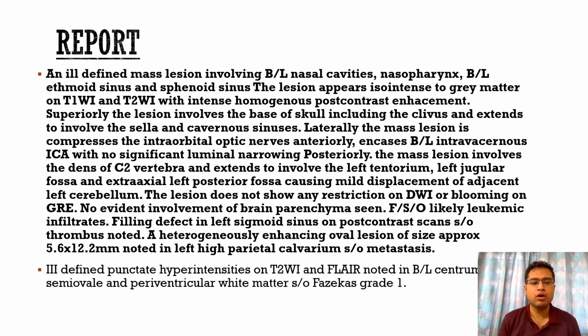Posteriorly, the mass lesion involved the dens of the C2 vertebra, which was seen on the sagittal images, and also it extended to involve the left tentorium, left jugular fossa, the extraaxial left posterior fossa, causing mild displacement of the adjacent left cerebellum. The lesion did not show any restriction on DWI or blooming on GRE sequences. There was no evident involvement of the brain parenchyma that was seen.